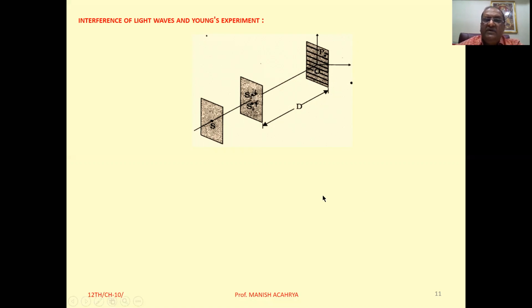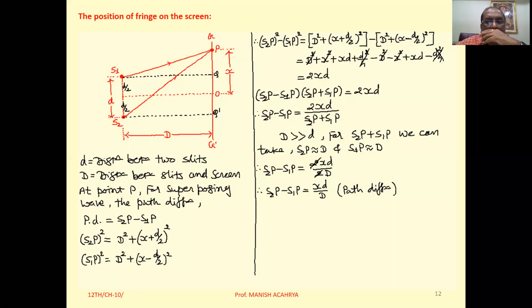So in this way, the very first scientist Young observed the interference pattern. Okay. Now see, this is known as Young's double slit experiment. So now in this next theory, we have to discuss the position of the fringe on the screen.